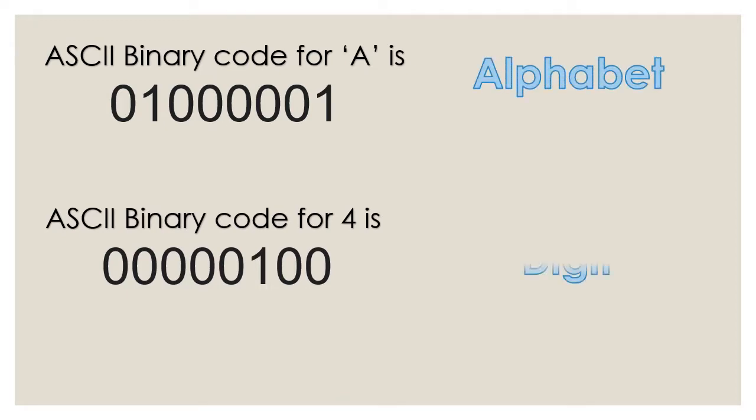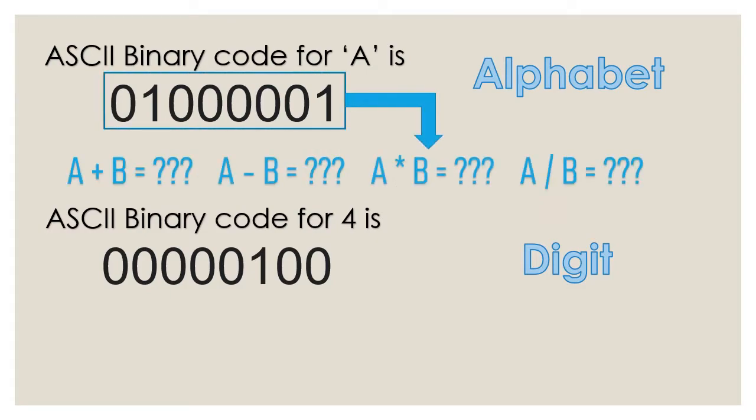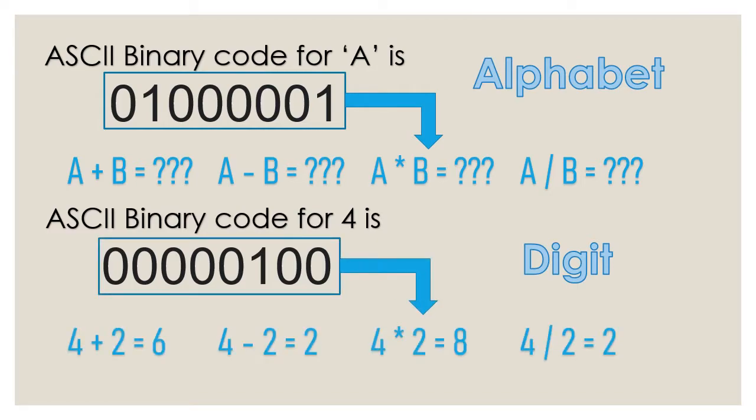One is an alphabet and one is a digit. They have different characteristics. For example, alphabets cannot be added, subtracted, multiplied or divided. On the other hand, arithmetic operations can be performed on digits. So, scientists had to come up with a way to identify them, to retrieve their respective properties. This is the reason data types came into existence.